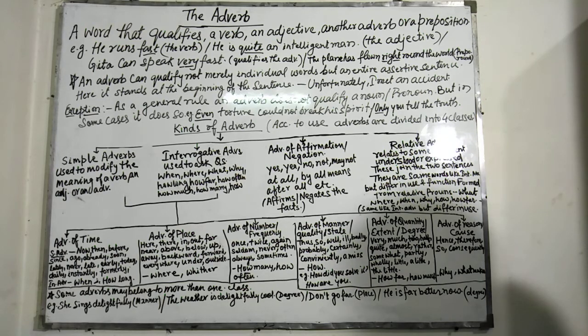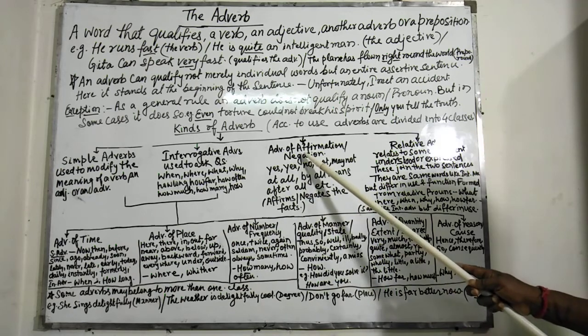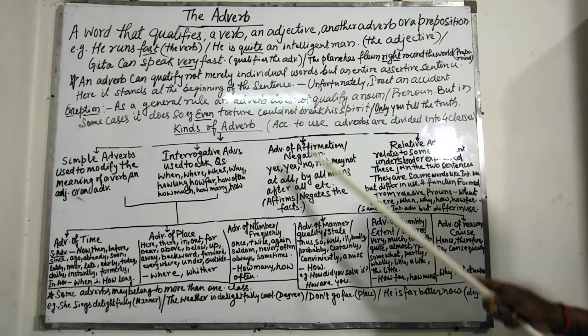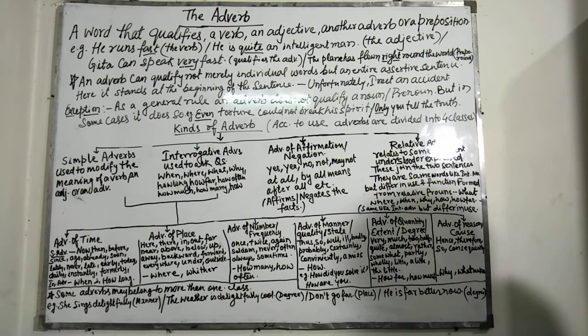Then affirming or denying adverbs. That means adverbs of affirmation and negation. An adverb of affirmation is an adverb that affirms a statement or fact.